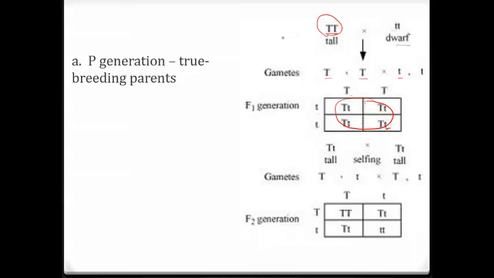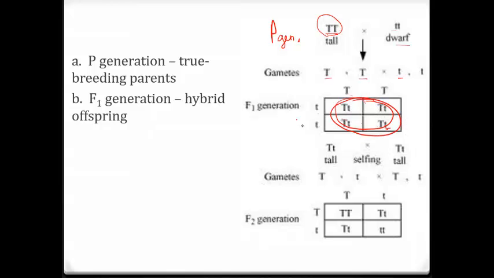So the P generation, in this case, these are the original parents, and they are true breeding because they have DNA that no matter what they pass on, it will be identical to their own DNA. So that's the true breeding. The F1 generation, which is this part circled, they are hybrids. They're hybrids because they have a capital T and a little t, every single box, capital and lowercase. So they're a hybrid because they're a combination of each parent's DNA.